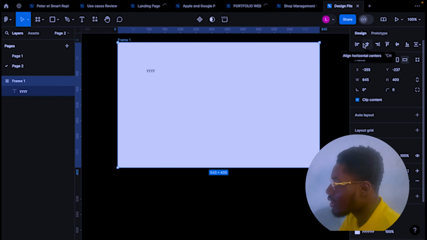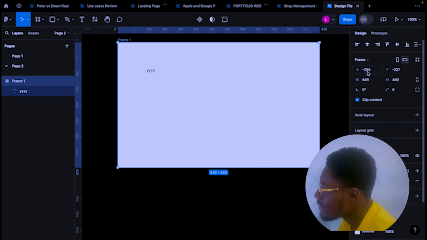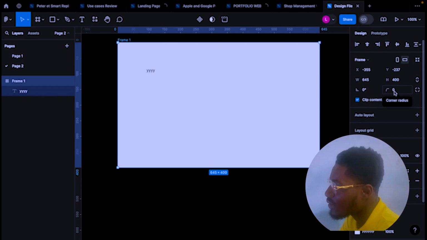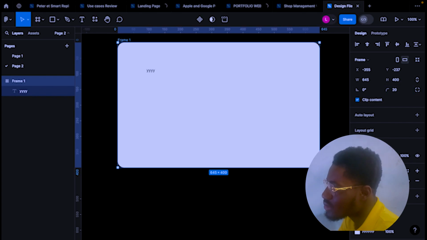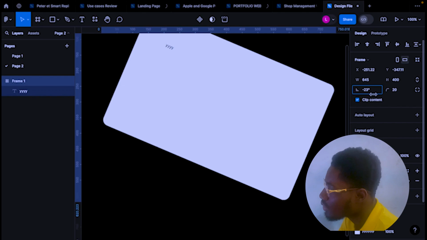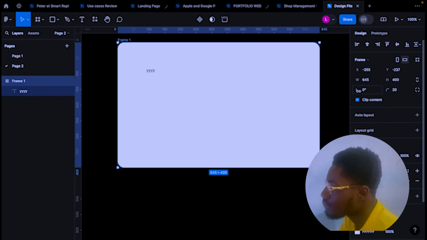So click on the canvas, you can see these are how you can align your stuff. Align horizontal, align center, and these are the width and height. The corner radius helps you round the corners of your shape. So on 20, you see the shapes are connected for you, and this rotation is for you to be able to rotate your frame. Sometimes it really comes in handy when you are doing skeuomorphism and other design trends.